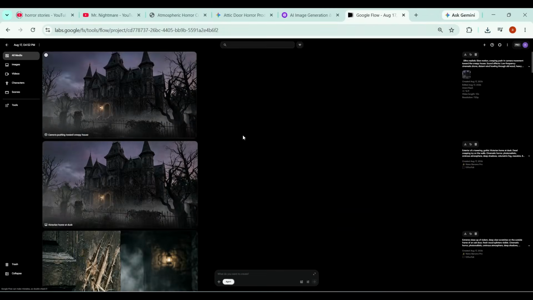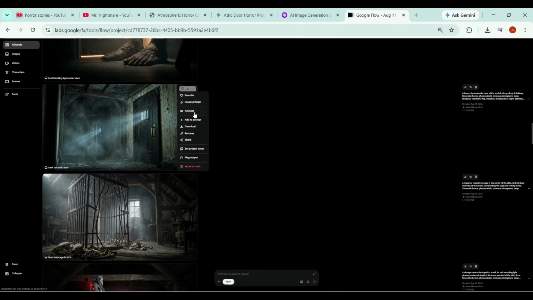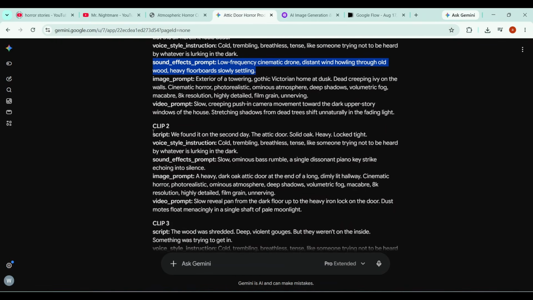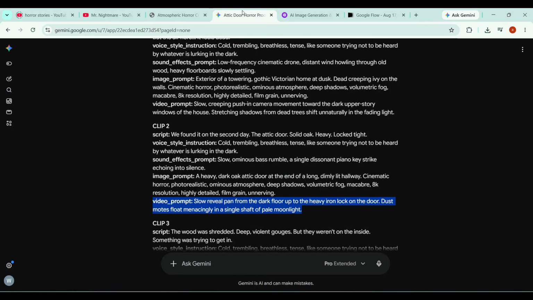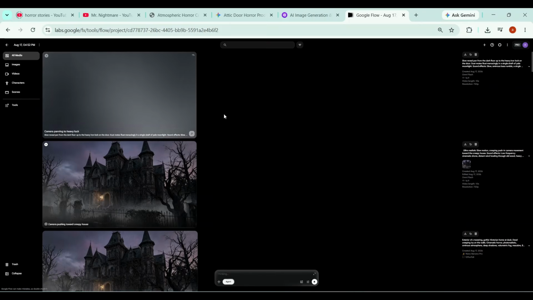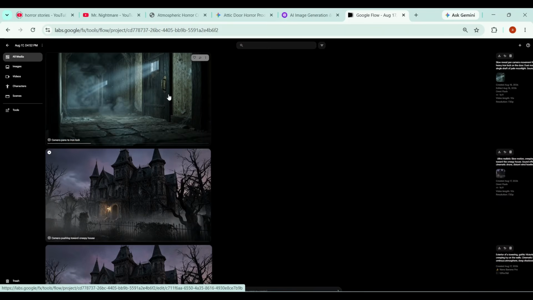Now let's generate the video for our second scene. I'll find the second scene image, click the 3 dots, and select Add to Prompt. Next, I'll go back to Gemini, copy the second scene's video prompt, return to Flow AI, and paste it into the prompt box. Then I'll copy the sound effects prompt and paste it directly after the video prompt. Finally, I'll click Generate, and as you can see, the second video has started generating. As you can see, our second video is ready, and you can follow the exact same process to generate all the remaining video scenes.